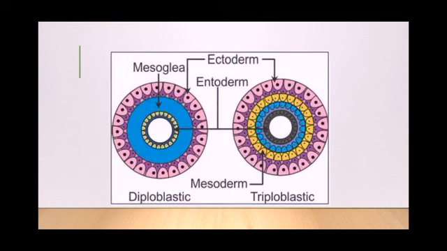So you can see the picture here. The first one is a diploblastic animal. In case of diploblastic animals, you can see an outer ectoderm, an inner endoderm, and an undifferentiated layer called mesoglea present between the two. In case of triploblastic animals, there are three germ layers: outer ectoderm, inner endoderm, and a middle layer which is seen in yellow, that is mesoderm.